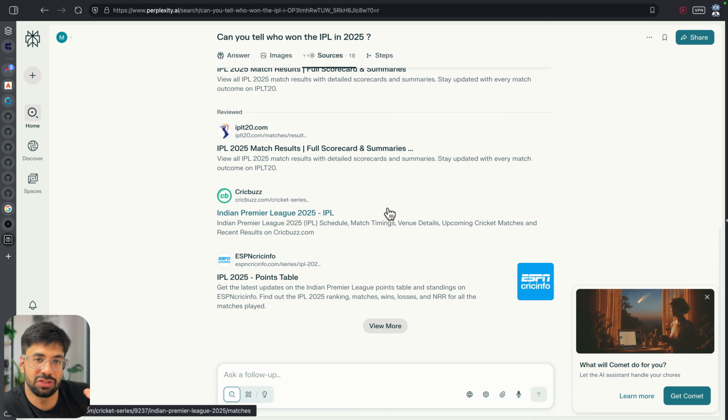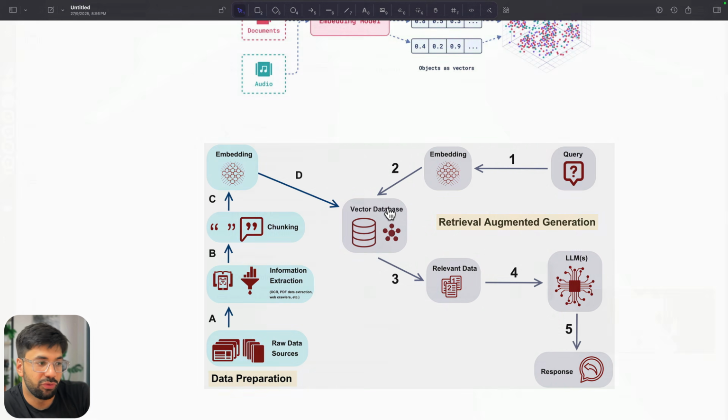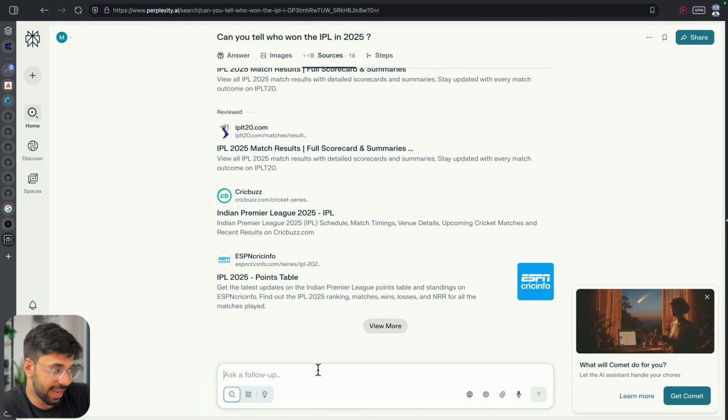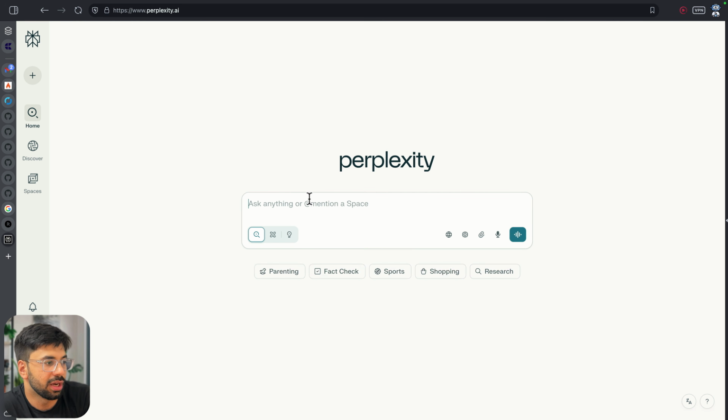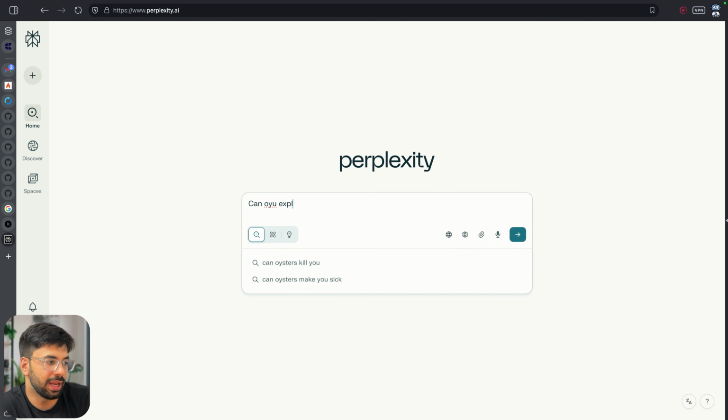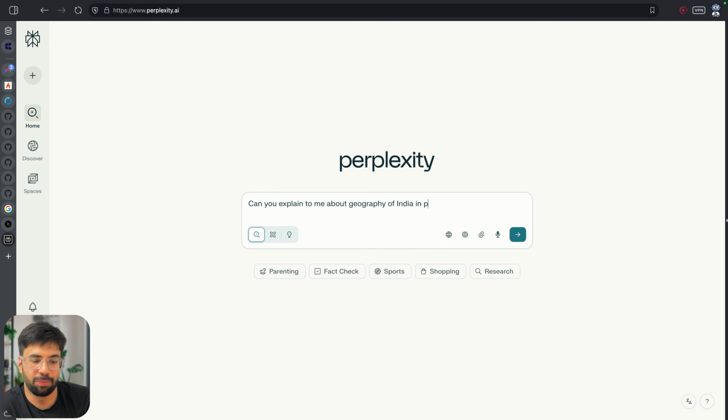These are all the chunks which Perplexity got. From these chunks, it got this relevant data. Now again, these are the 10 relevant things. Then it will pass that via LLM so it explains to me easily. So just as a good concept, we can ask it a very valid question as well. Let me go to home again. Can you explain to me about geography of India in points?